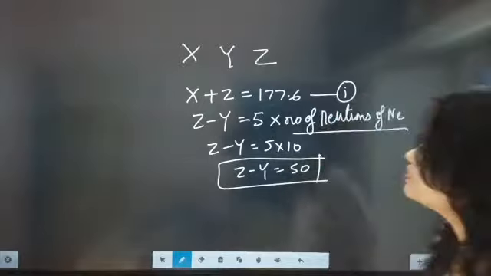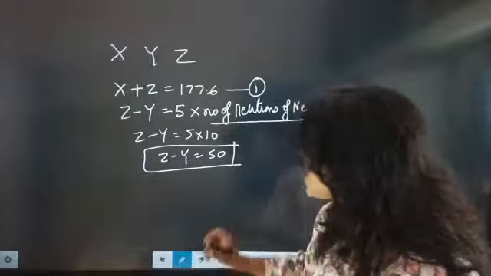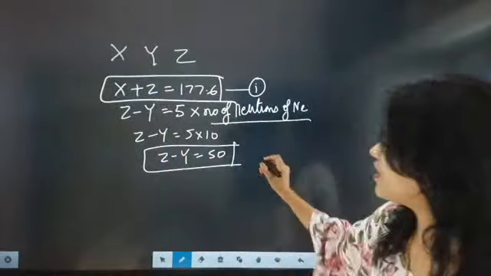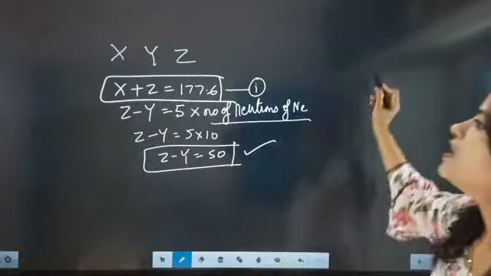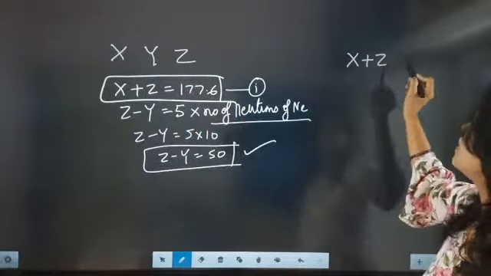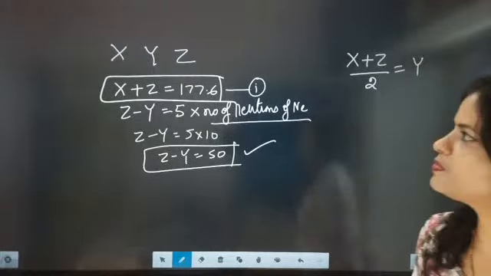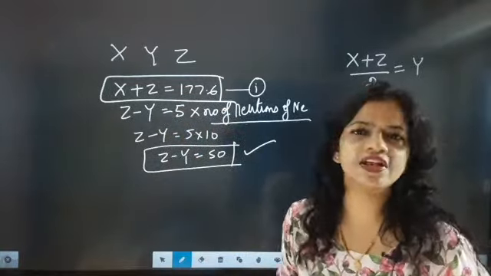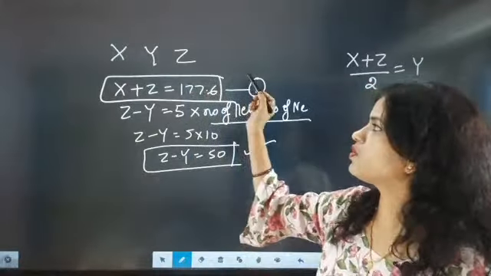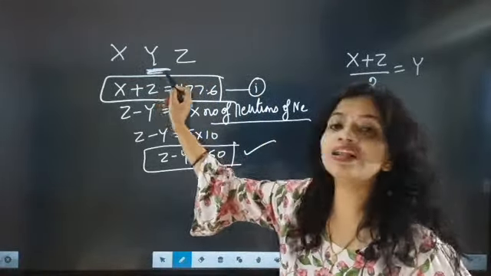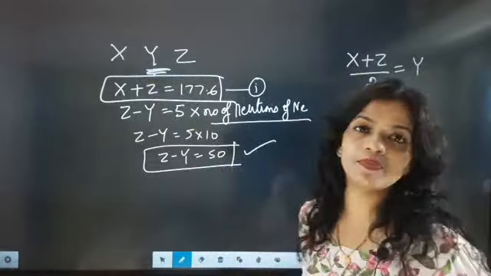Now we know that the Dobereiner triad says a very important thing. We have one equation and another equation. According to the Dobereiner triad, X plus Z divided by 2 will be equal to Y. The Dobereiner triad says that the atomic mass of the middle element will be the average mass of the sum of the two extreme elements.